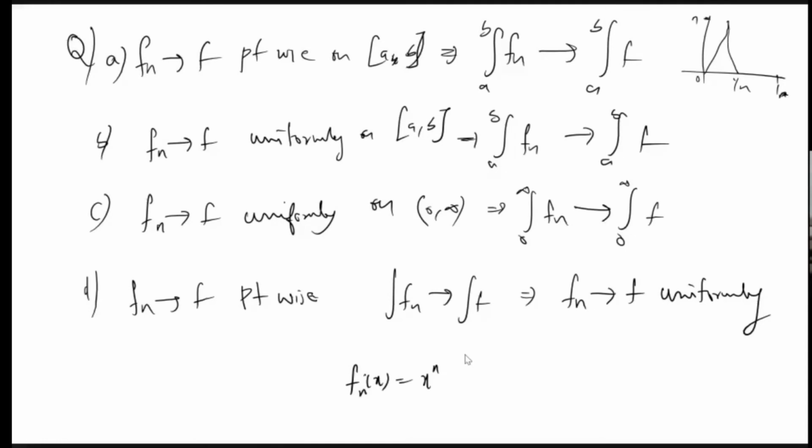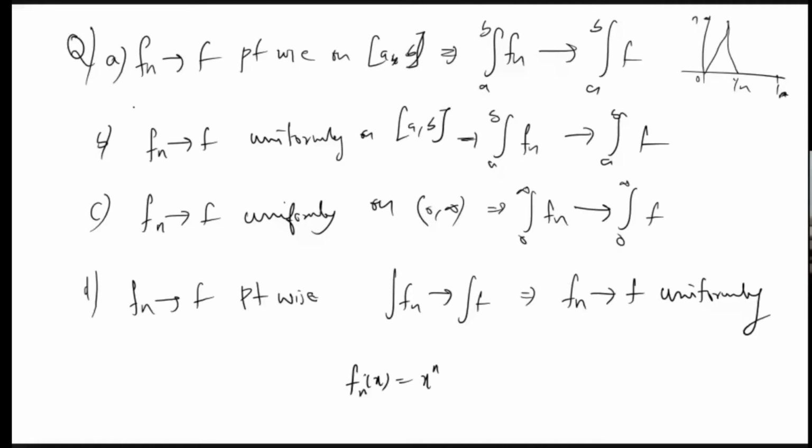All these theorems don't imply uniform convergence. Okay. Now we have to give a counterexample for option C. Like 0 to infinity. So for 0 to infinity, if convergence is uniform, does it imply this result?